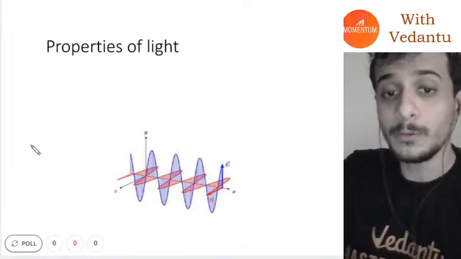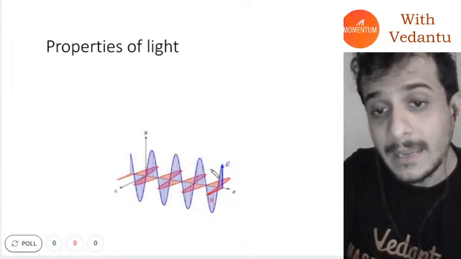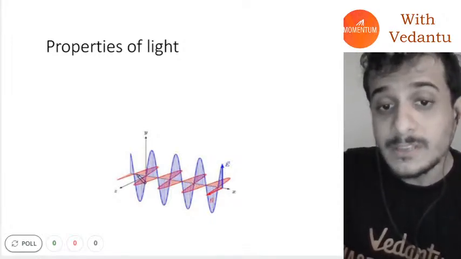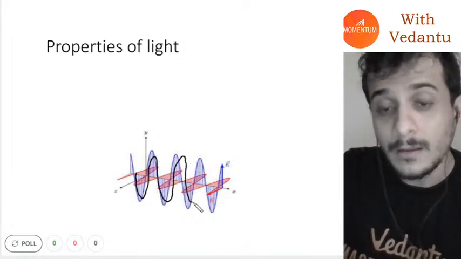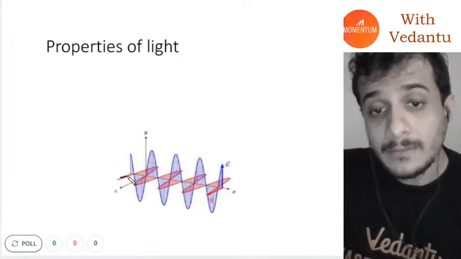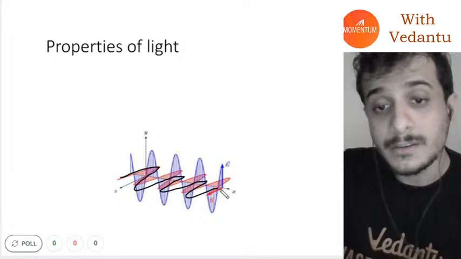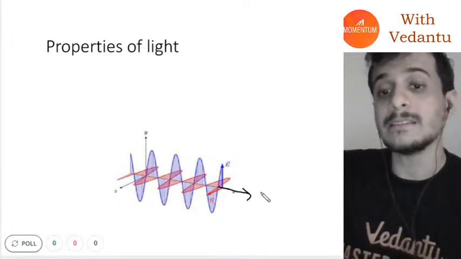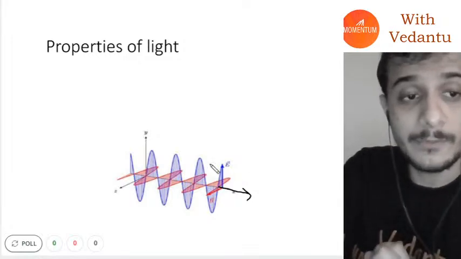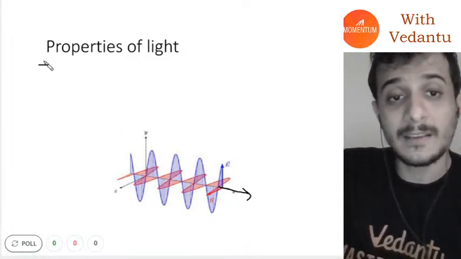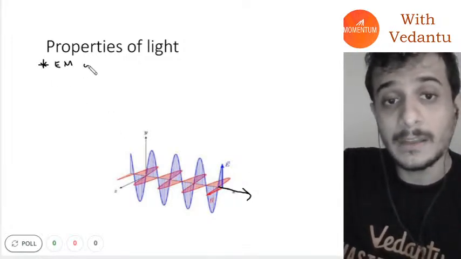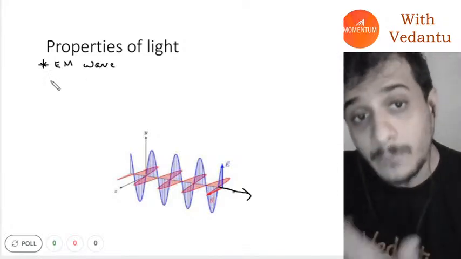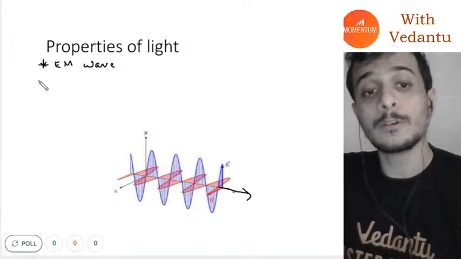Let's talk about properties of light. Light is basically an oscillating electromagnetic wave. There is an electric field which is oscillating in one direction, and a magnetic field which is oscillating in the other direction, and the resultant is light which is going in this direction. So light is an electromagnetic wave, which we will study in a chapter called electromagnetic waves.